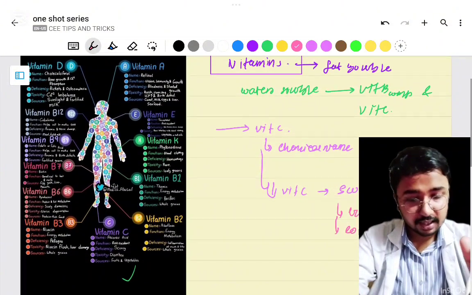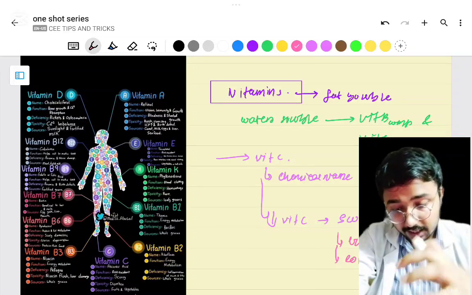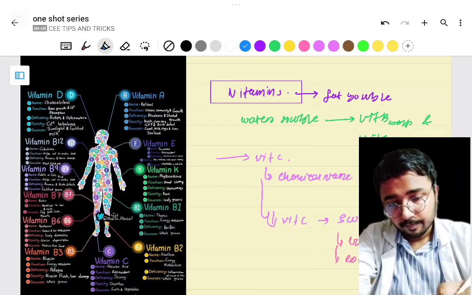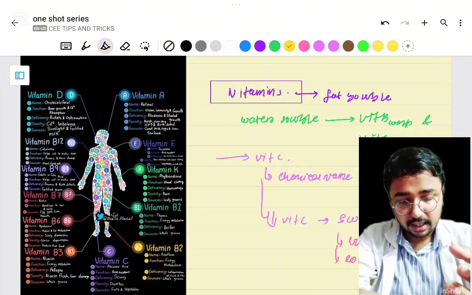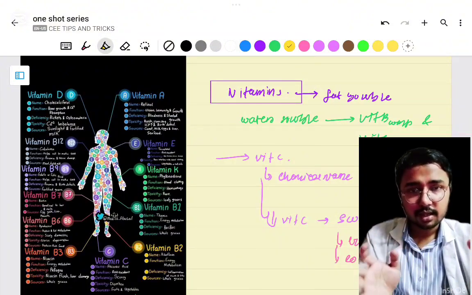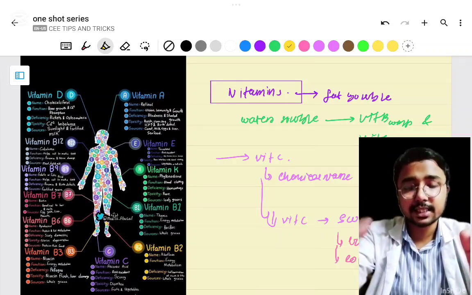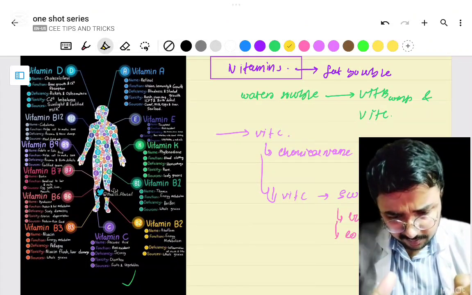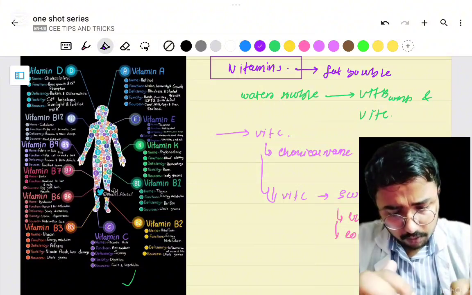Now from this picture I am going to teach about the vitamin B complex. Just note the particular points which I am telling you; it will be enough for your CEE examinations. At first, let's start with vitamin B1.